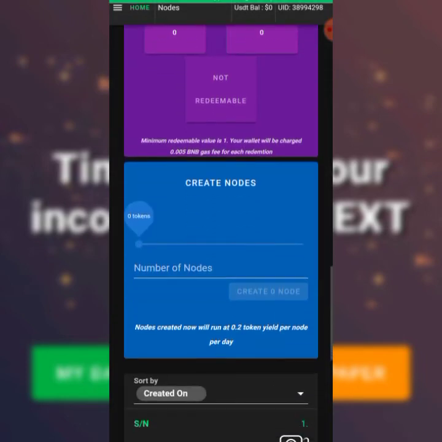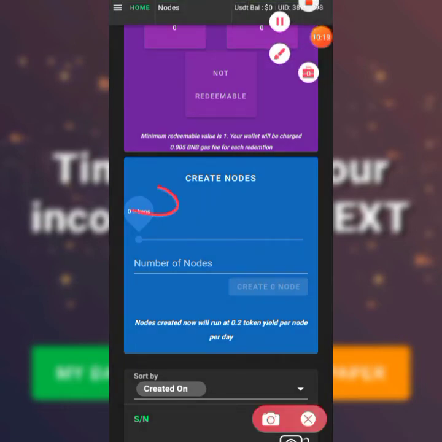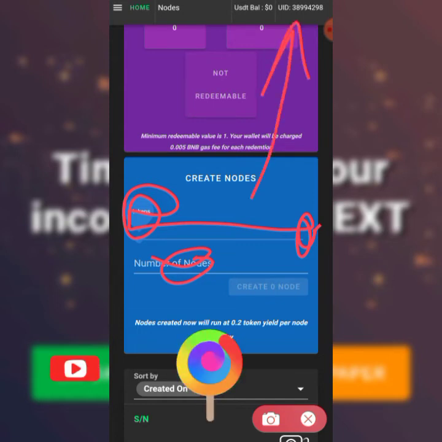This is your node. If you scroll down and drag this thing to reach here, it will show you the number of nodes, 5 or 10. That determines how many. If you have 100 there, it will go for 10. If you have 50, it will go for 5. So 5 times 10 is 50. So for 50 nodes, this is where it's going.